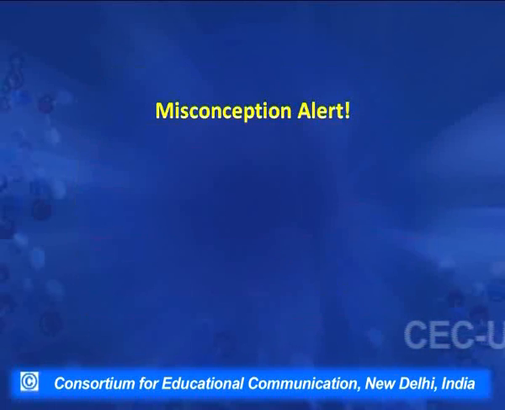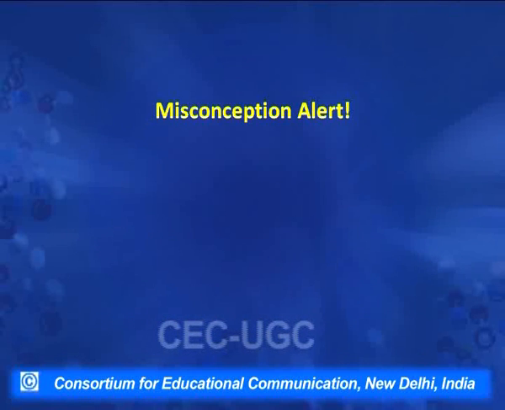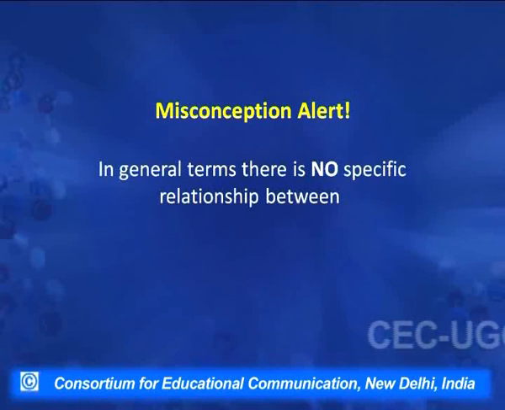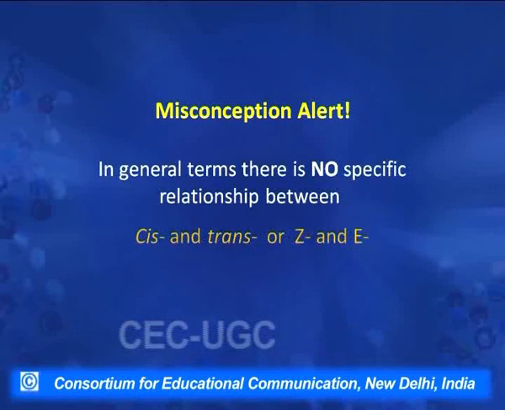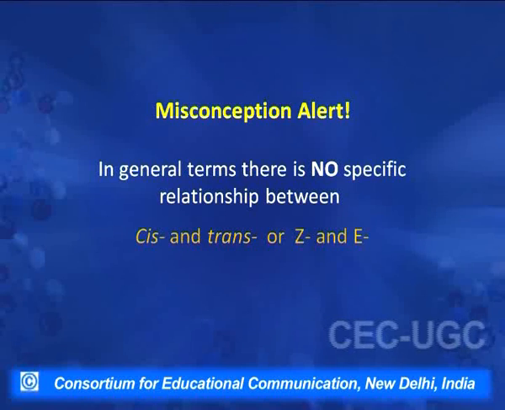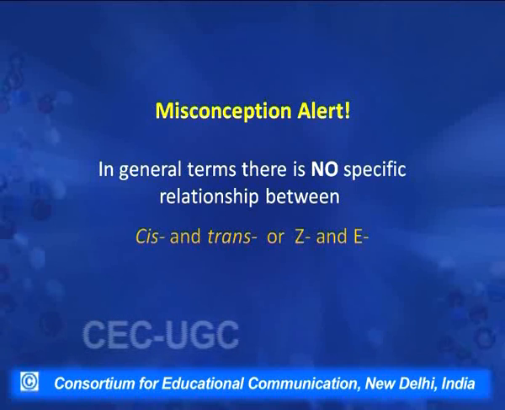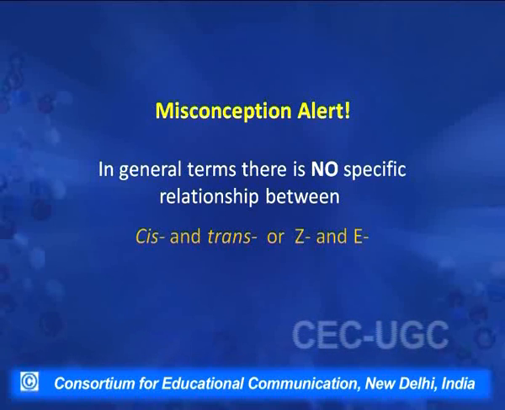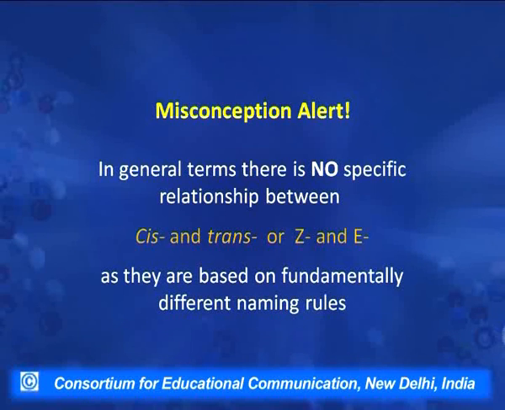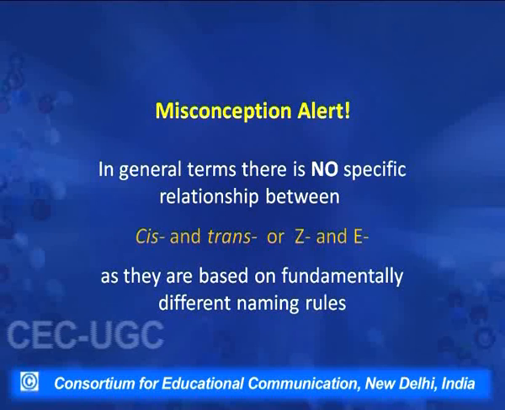Now there is one misconception. Students start comparing E-Z with cis-trans. These are altogether different systems, and there is no specific relationship between cis-trans and Z and E. As Z we are saying on the same side, cis also we are saying on the same side, but we are considering different things. In the cis-trans system we are considering the identical groups, whereas in the E-Z system we are considering the groups with higher priority, but they may be different groups. So they are based on different naming rules, so they should not be compared.